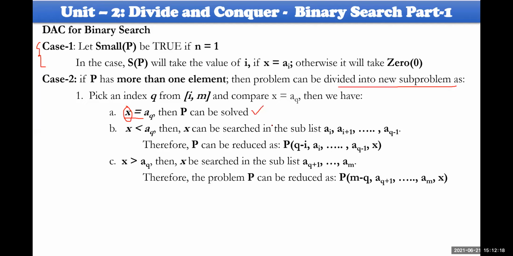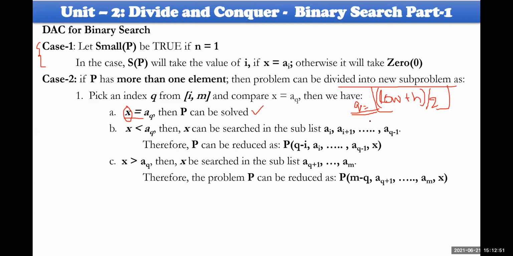Then how could you consider this a of q? A of q will always be taken as low plus high divided by 2, so this will be equal to q here. The list will always be divided into two halves to identify the mid element. If the mid element is the actual element which is being searched, then our problem is solved.